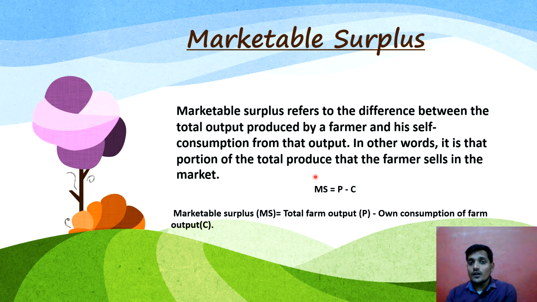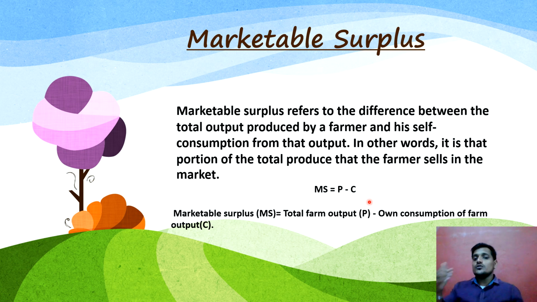Basically the formula for the marketable surplus is MS equals P minus C. Where MS is the marketable surplus, and P is the total outcome of the particular farm, or the particular goods which have been produced on the farm. And C refers to the consumption of that particular produce.